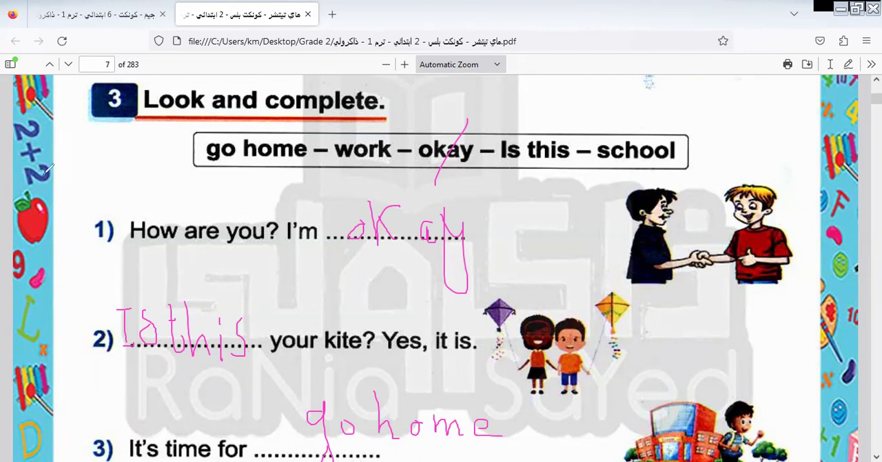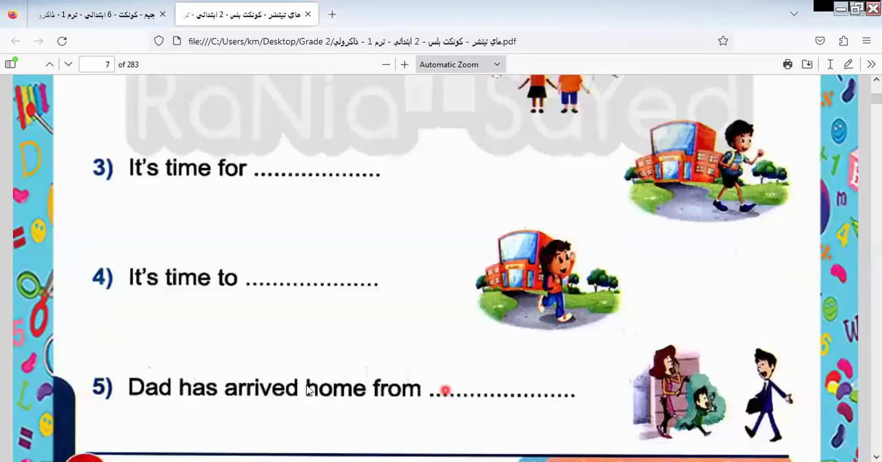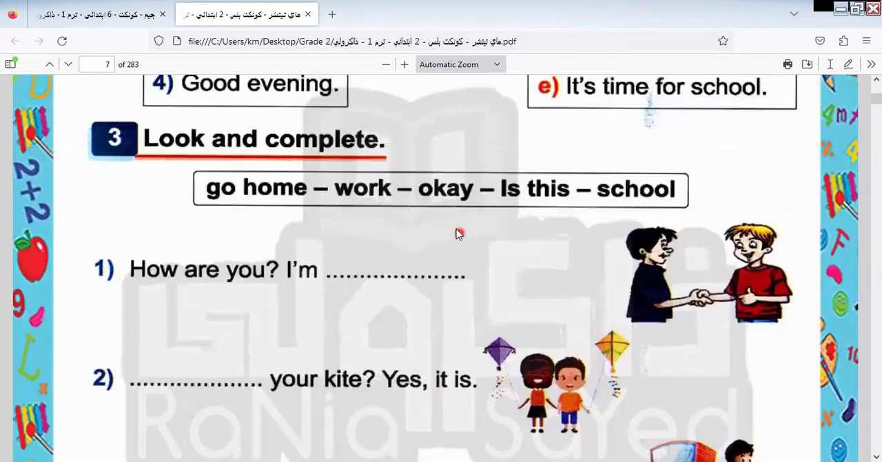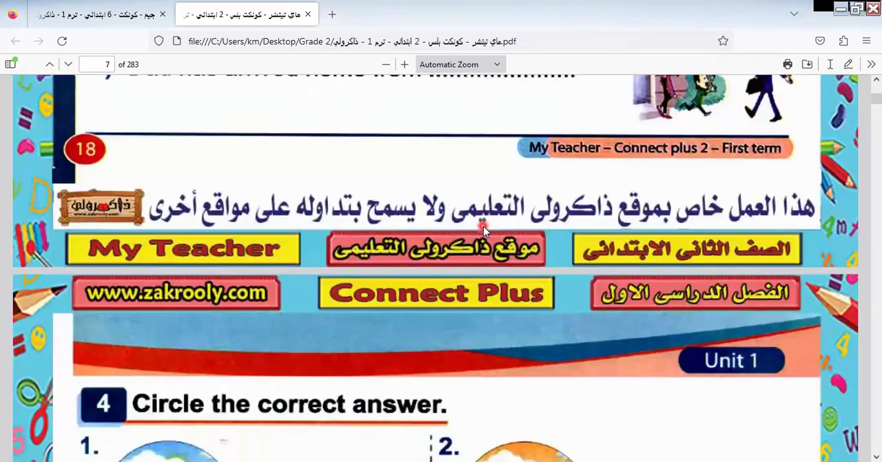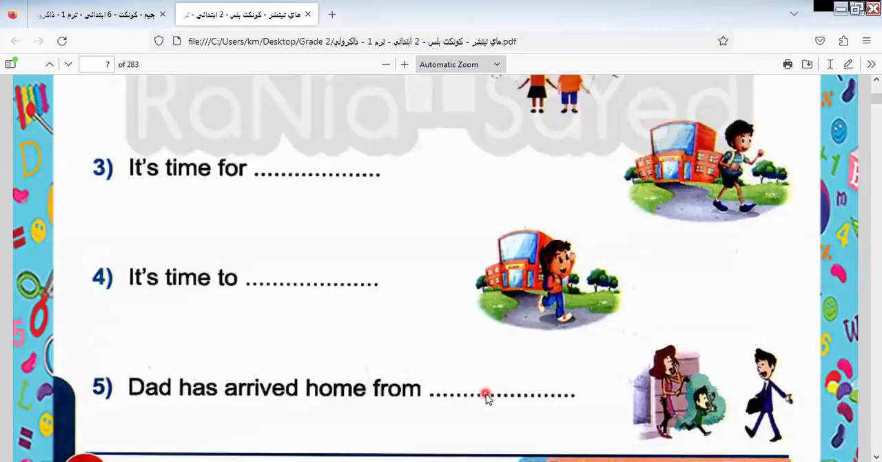Let's continue the rest. Let's do the rest of this exercise. Dad arrived home from what? From work. So the answer will be here. Work, it will be the last one. This work will be in this part.